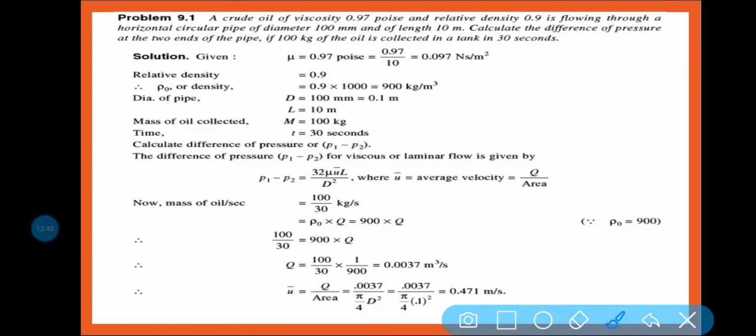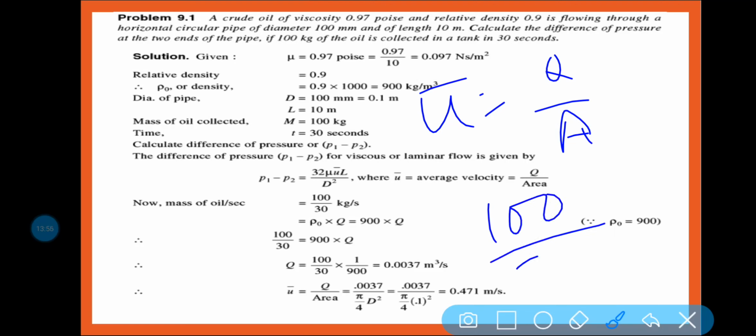So you know average velocity is equal to what? Q by area, that means discharge by area. And mass of oil per second. What is the mass of oil per second? 100 kg mass per second, 30 seconds. So that is your 10 by 3 or 0.33. So this is the mass of oil per second. Okay, here it is written: if 100 kg of oil is collected in a tank in 30 seconds. Okay, so this is the mass.